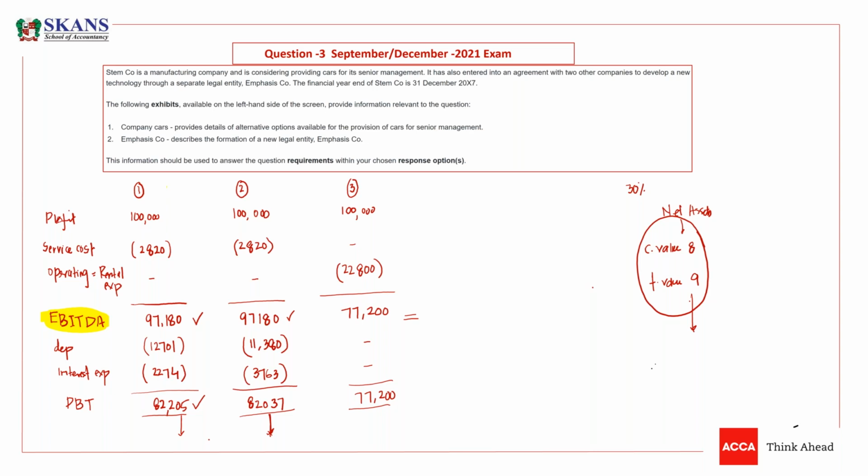Good. The question was whether we should recognize this at carrying value or fair value. At the acquisition date, guys, it means you are acquiring these net assets. If you are acquiring a 30% holding of this company, it means you are acquiring the net assets of this company, and the old owners of this company are selling these net assets. You are buying these net assets. Obviously, they will sell at fair value. They will sell at fair value. So your investment should be recorded at fair value rather than cost.